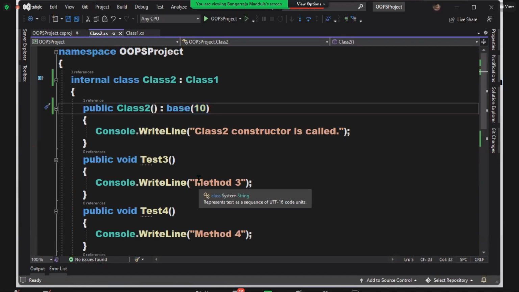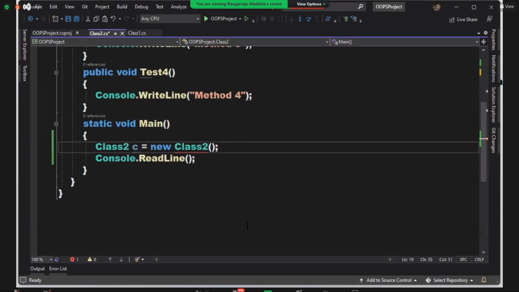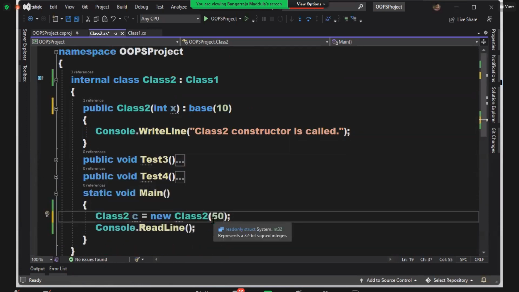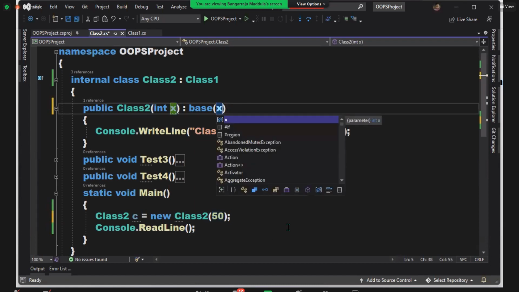Define a parameter for class 2 also, int x. Now tell me, when I'm creating the instance of class 2, should I pass a value for x or not? Yeah, from there only you should pass. Passing a value, what is the value? 50. The value 50 first comes to x. Are you clear? This x now, you can pass it to your parent like this.